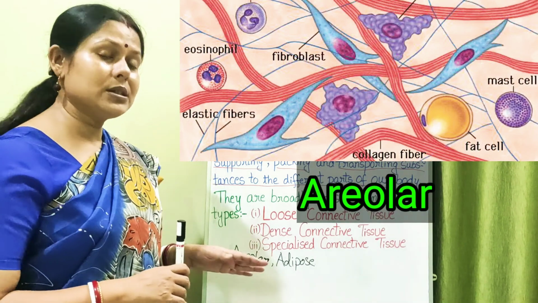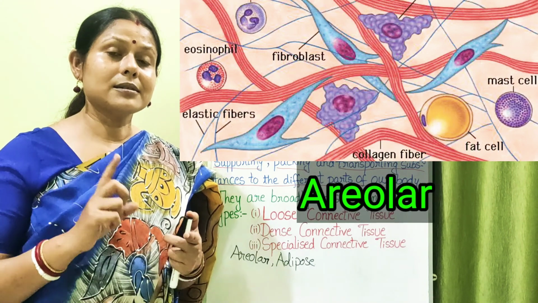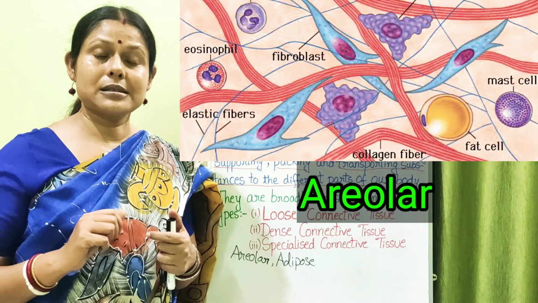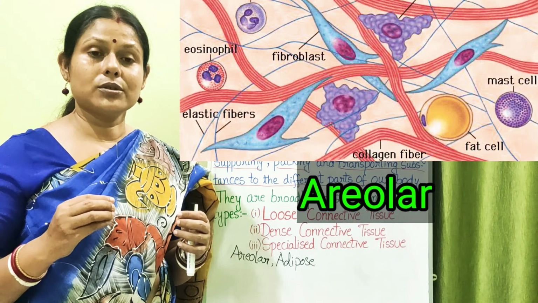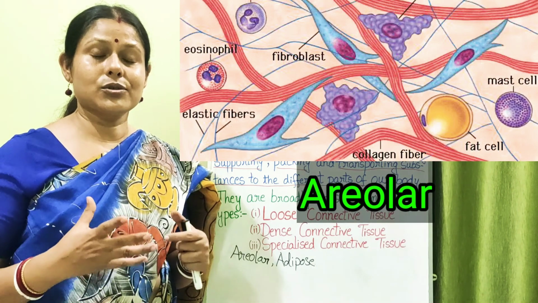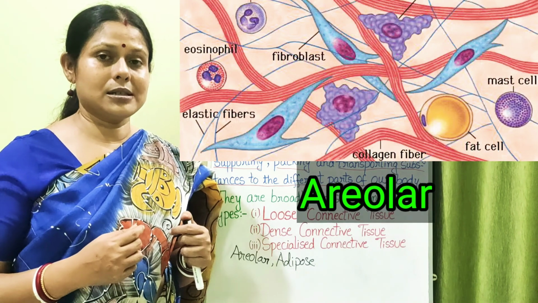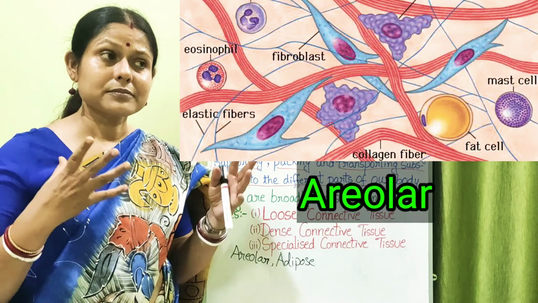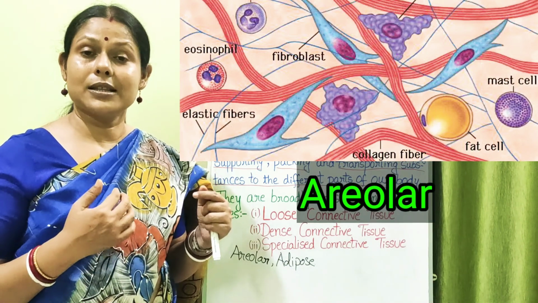Okay, also this areolar connective tissues have the cells other than the fibroblast cells, it has mast cells. What is the function of the mast cells is that it will be helping to get rid of any kind of allergens or foreign substances entering into our body. It has macrophages in it. Okay, so the macrophages will be eating up the various foreign substances entering into our body, and they will be killing them.